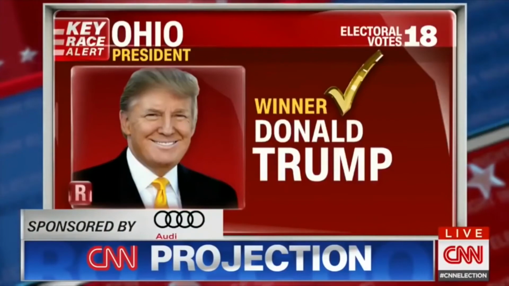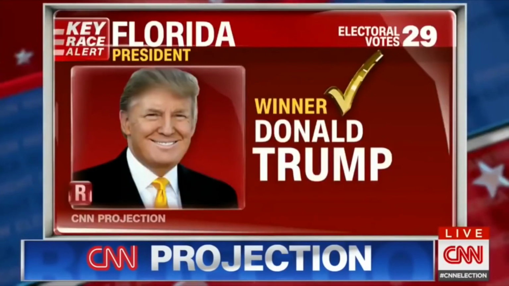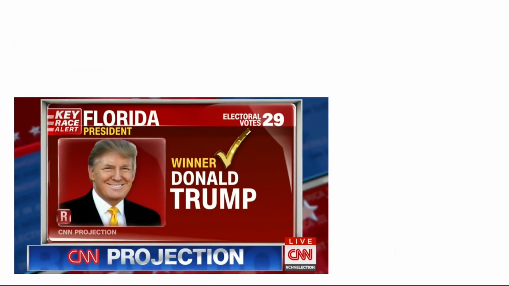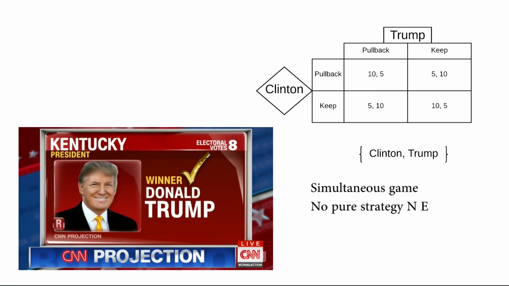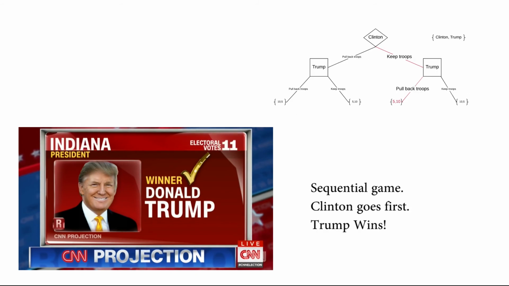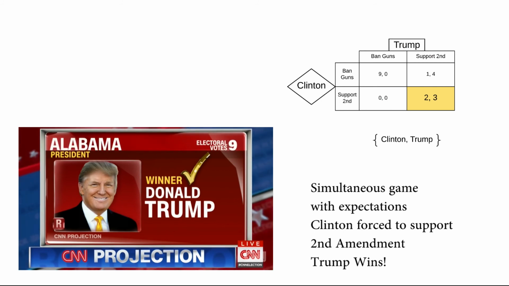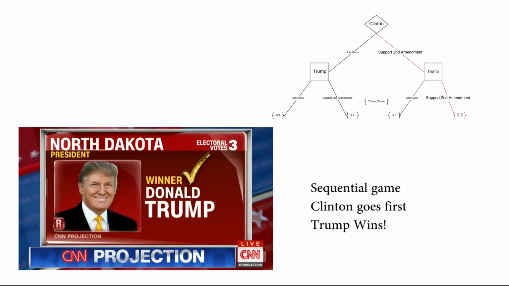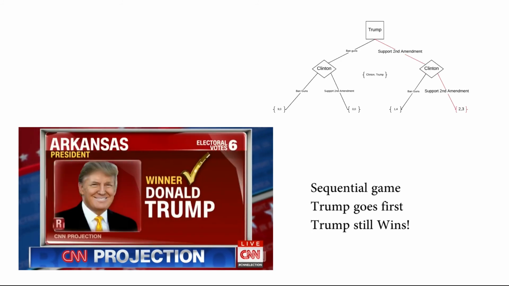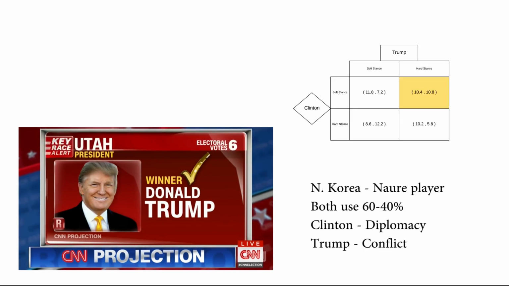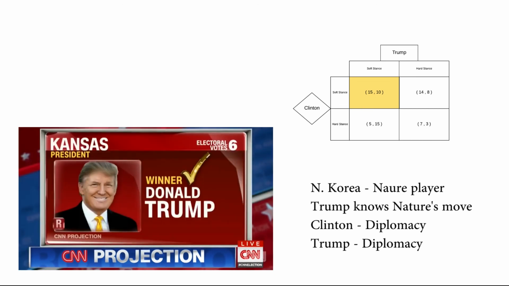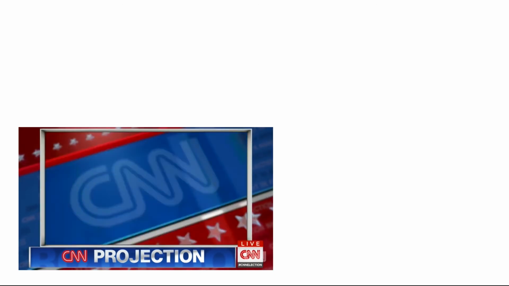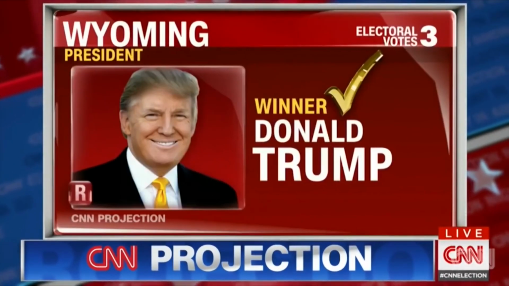Donald Trump will take Ohio. And CNN projects Donald Trump will carry the state of Florida. Huge win for Donald Trump. Donald Trump, we project, will win in Kentucky, in Indiana, with its 11 electoral votes. West Virginia, Oklahoma, Tennessee, Mississippi, South Carolina, Alabama, North Dakota, with its 3 electoral votes, and South Dakota, Texas, Arkansas, Louisiana, the state of Montana, North Carolina, Georgia, Iowa, Utah, Wisconsin, Arizona, Kansas with its 6 electoral votes, Nebraska with its 5 electoral votes, and Wyoming with its 3 electoral votes. Sorry to keep you waiting, complicated business.